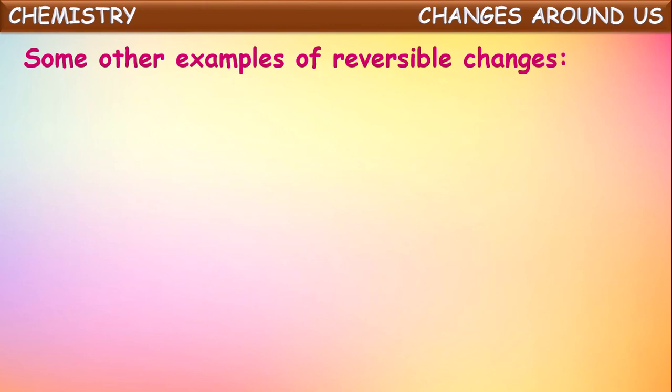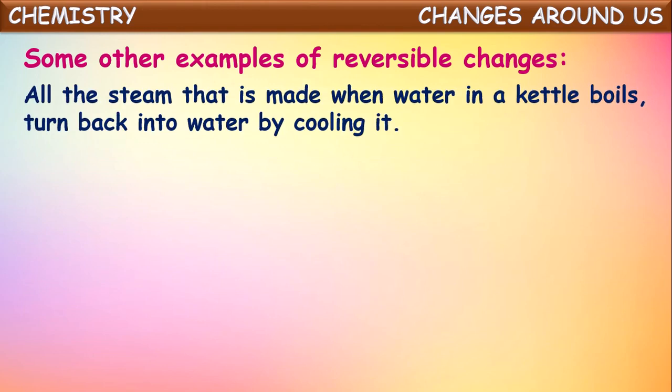Now let us see some other examples where the change can be reversed. All the steam that is made when water in a kettle boils turns back into water by cooling it, isn't it? So if you take water into a kettle and heat it, then we know water starts boiling and it converts into steam form. If we collect this steam and cool it, we will get back the water. So this is a reversible change, conversion of water into steam, and conversion of this steam back into water form is a reversible change.